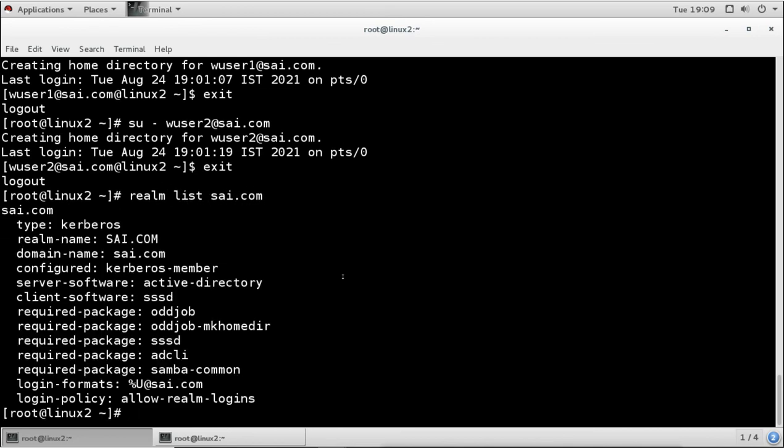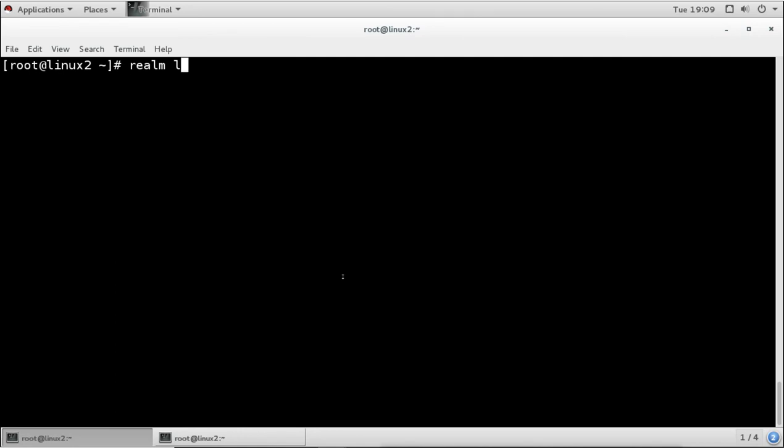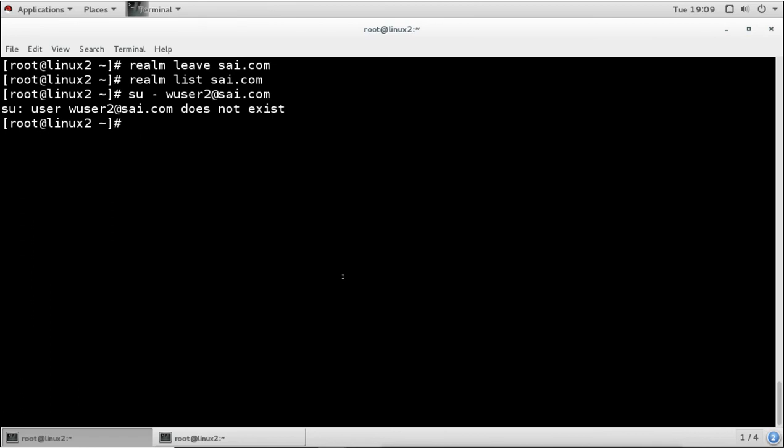If I want to remove this machine from the domain, then we will use the command realm leave, the domain name sai.com, and it is now removed. So when you run the list command, it does not show. When you try to log in with the user account, it says no, this user does not exist. So this is how we can easily join this Linux machine to a Windows Active Directory domain.